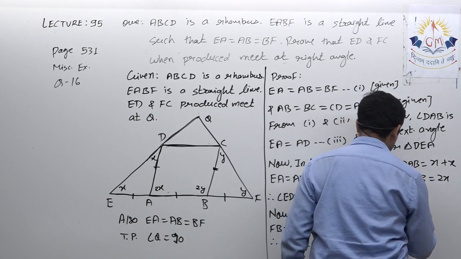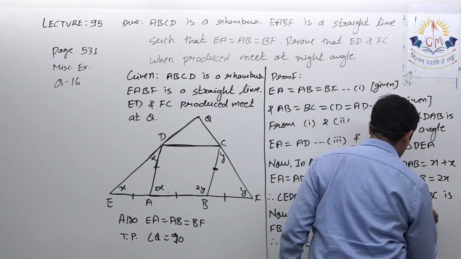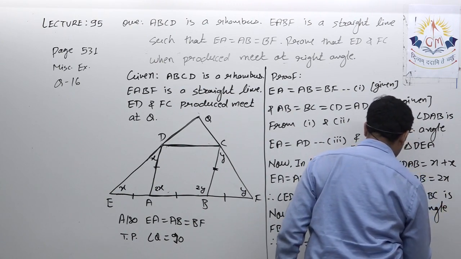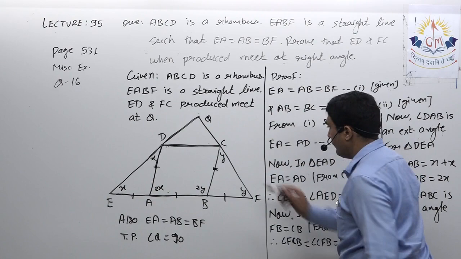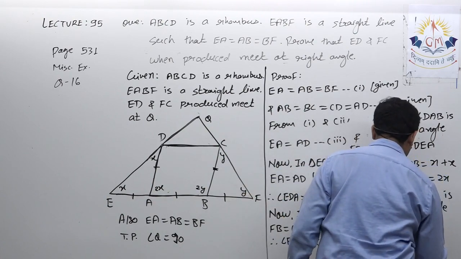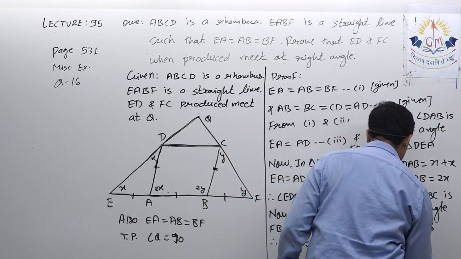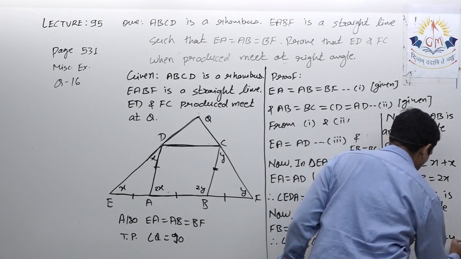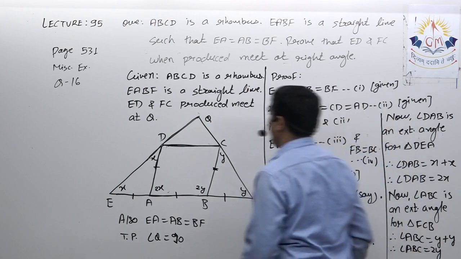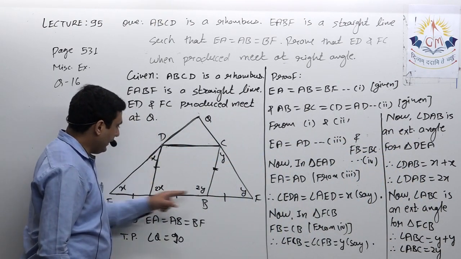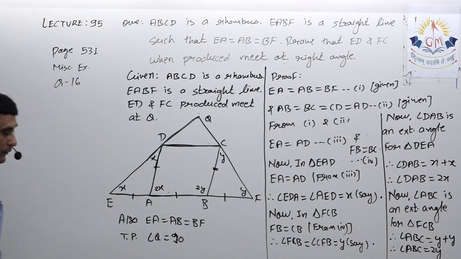Now angle ABC is an exterior angle for triangle CFB, or triangle FCB. Therefore angle ABC is equal to y plus y, therefore angle ABC is equal to 2y. So now I got the measure of angle DAB as well as angle ABC. Note it down up to this point, then I will give you the further solution.